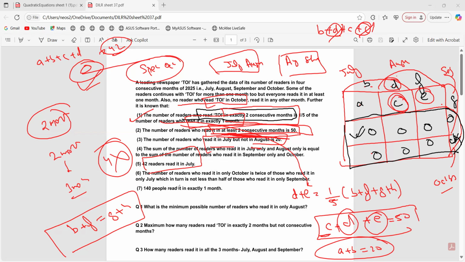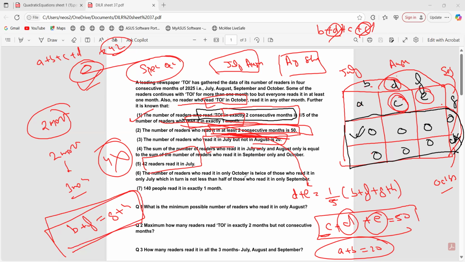हाँ सर। सर ये जो वाला है, आपने जिसके पहले वाला किया, readers only read in September and only in October, तो उसमें हमने ये H भी लिया ना? हाँ, obviously. Only October is H. ठीक है। So I have written it. B plus F that is equal to G plus H. Right. Fine. Now let us read the sixth one.